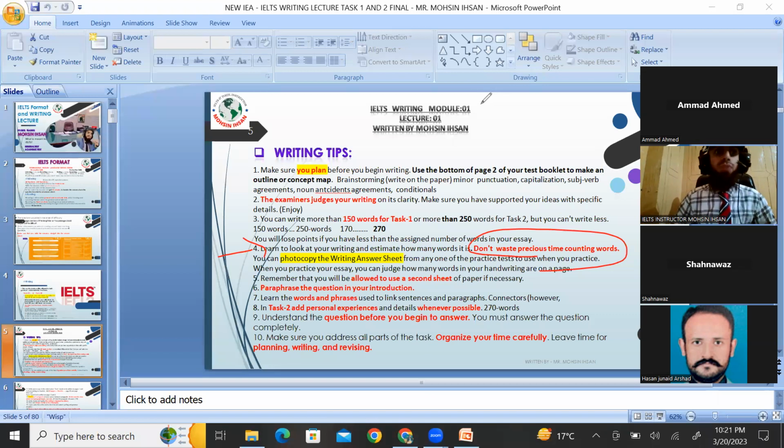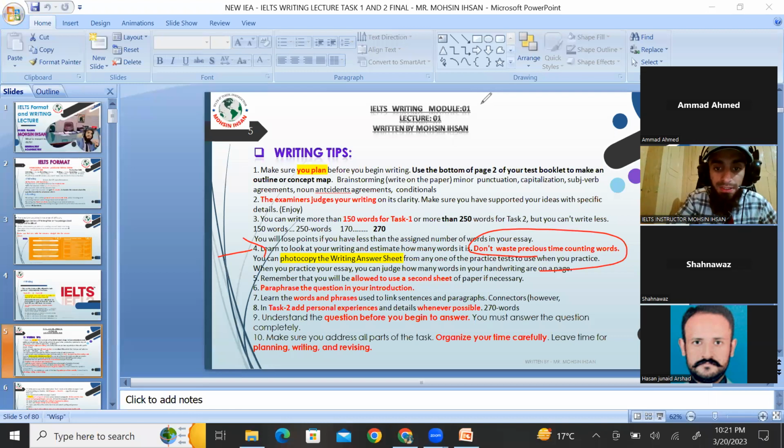Wherever you are practicing for the IELTS exam, you are supposed to take printouts of different IELTS pages, the same kind of pages that would be given to you in the IELTS exam hall, and practice on those pages from now onwards, whether that is for listening, reading, or writing. This is going to make your mind 100% perfect and familiar, and you will be able to count the words only by looking at them.